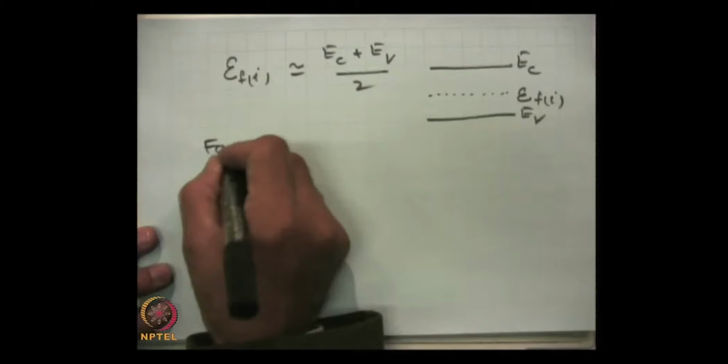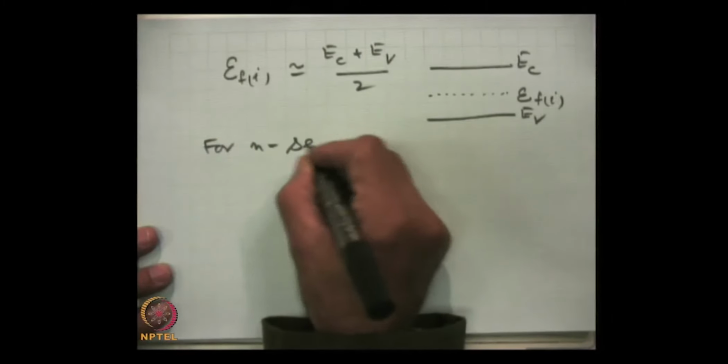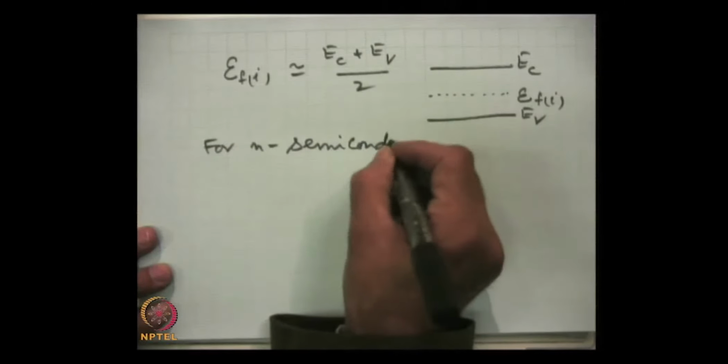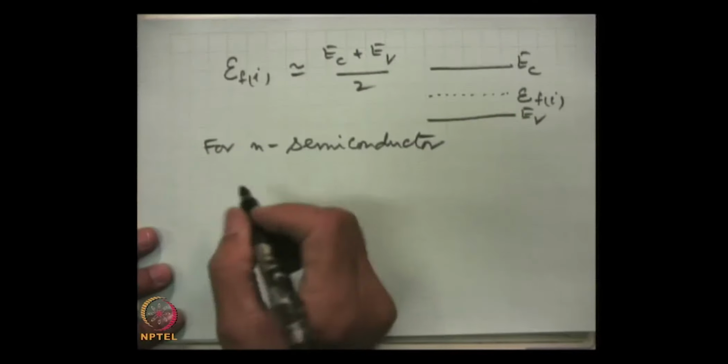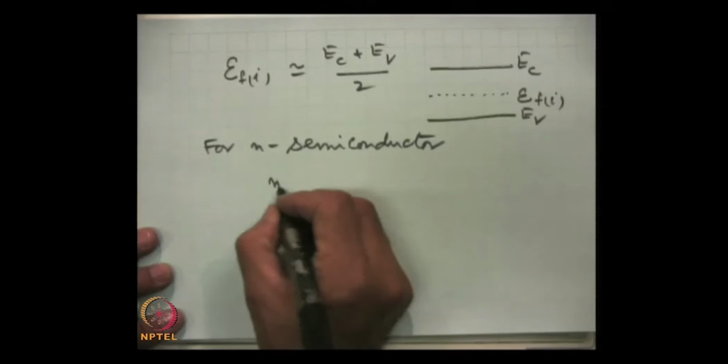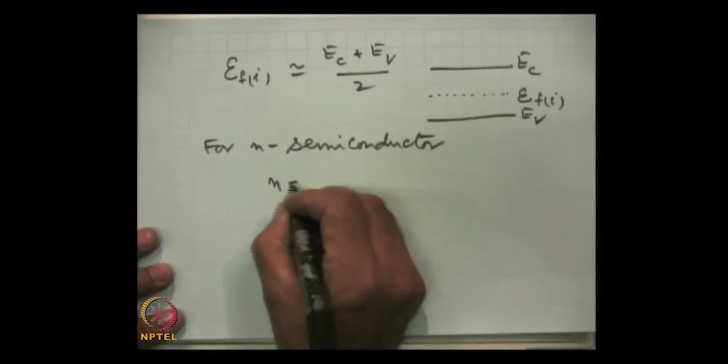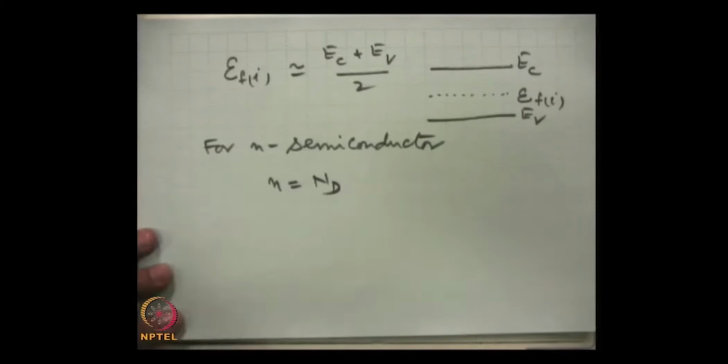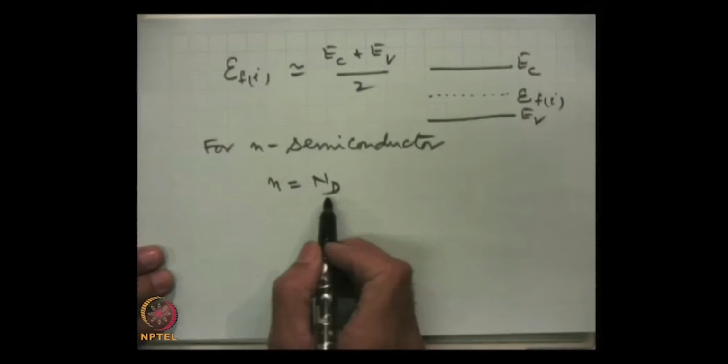For N semiconductor, we know that electron concentration is equal to the donor concentration, where we assume that all impurity atoms which have been added are ionized. That means each impurity atom has given one electron to the conduction band.